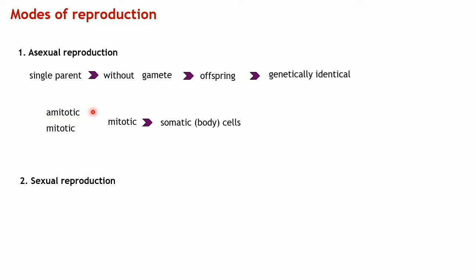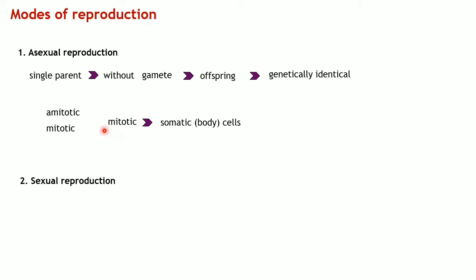Amitotic, you must have studied in lower classes what is mitosis, meiosis, and amitosis. But let me tell you what is amitotic. Amitotic means it is a simple division of nucleus without the appearance of spindle formation as well as the chromosome. But in mitotic, you must have studied more, like mitotic has different phases, like interphase and mitosis. Again, they will be classified into different phases that I will be talking about in next slide.